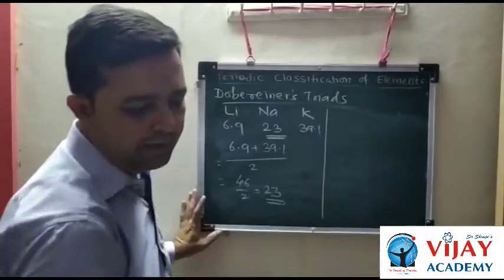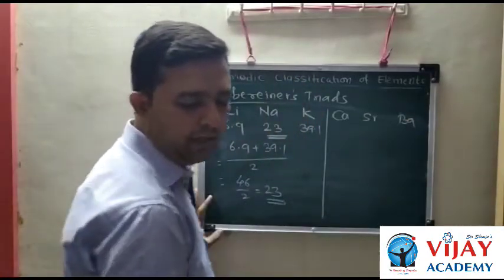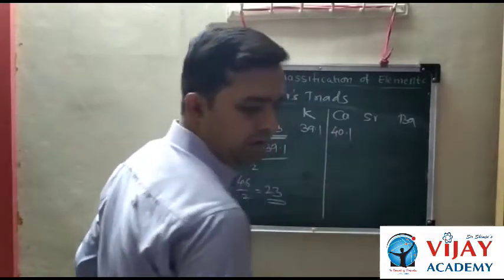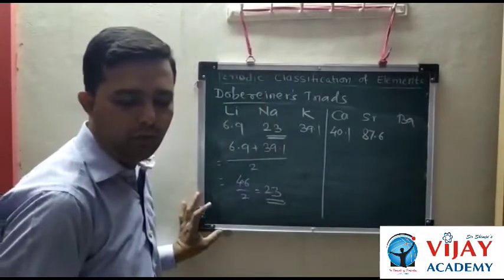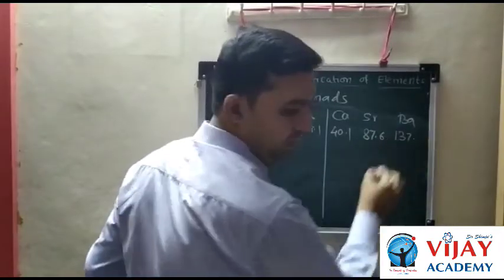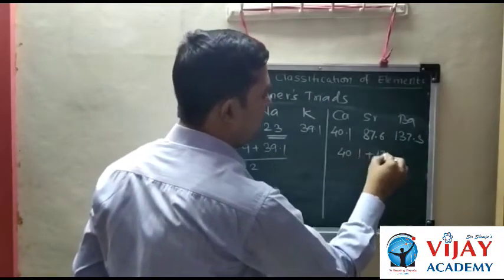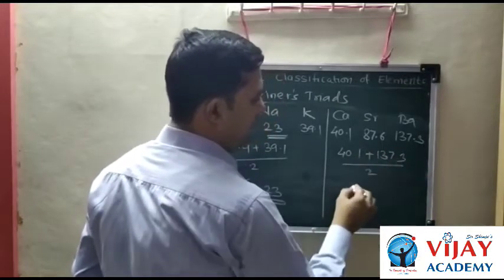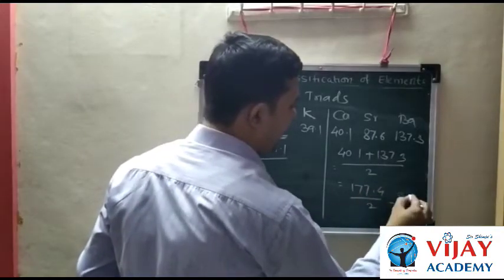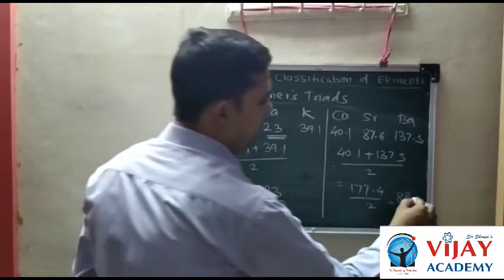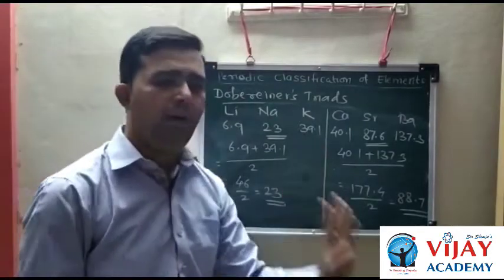Another example is calcium, strontium and barium. The atomic mass of calcium is 40.1, strontium is 87.6 and barium is 137.3. Then the average, 40.1 plus 137.3 upon 2, is equal to 177.4 upon 2, and that is equal to 88.7, which is approximately equal to the atomic mass of strontium.